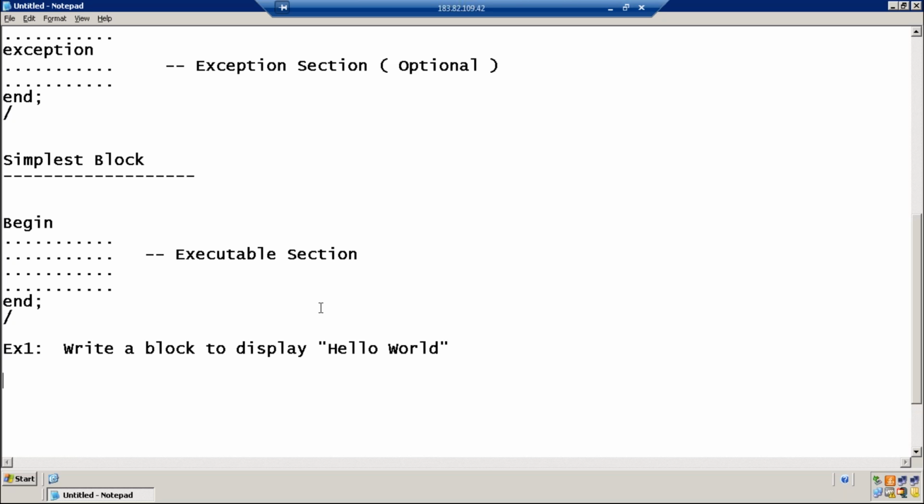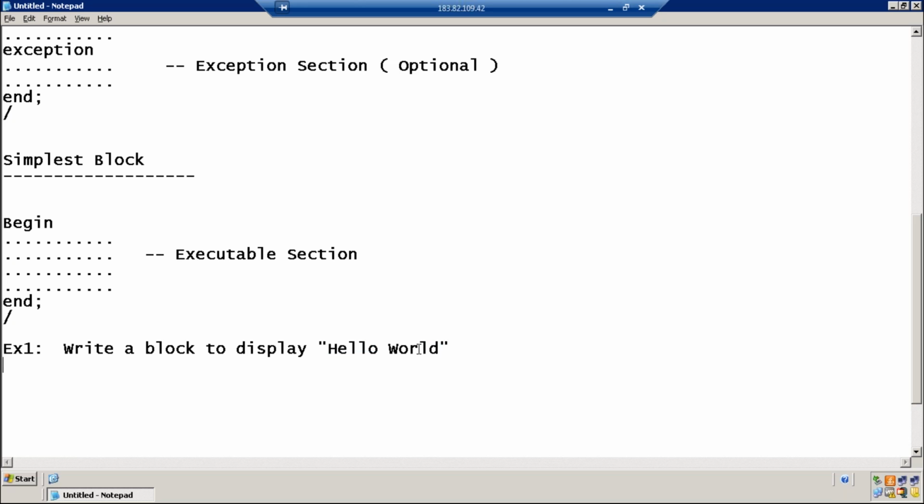We want to write a program which will display some set of characters on the screen. Now let us start writing the program. Do you need any variables? Just a display. I just want to display some letters on the screen. For that, you don't need to have any variables.